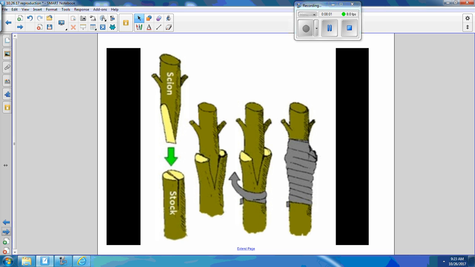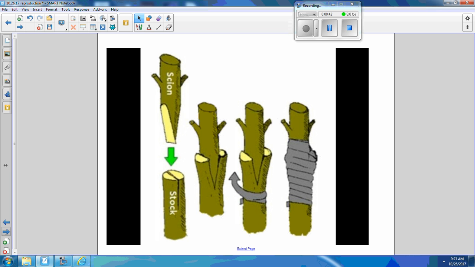And what happens is, generally we pick a really hardy plant. We're using the stem of a really, really hardy plant, but then they generally don't have good tasting fruit maybe, or they're not pretty flowers. So we take something that we like, pretty flowers or good tasting fruit, and we attach it to the really hardy bottom. So now we embed it inside, and then you put string around it and wax. And then you let it start to grow. And then eventually they'll grow together. So you could do that to many different, he did 40 different fruits. I bet you they could probably do more.